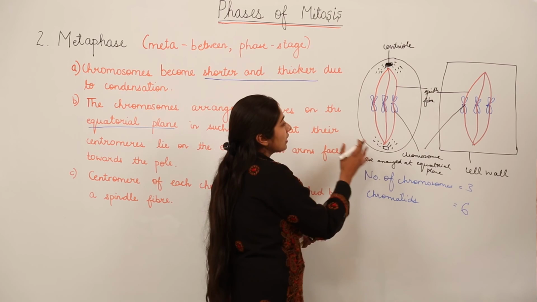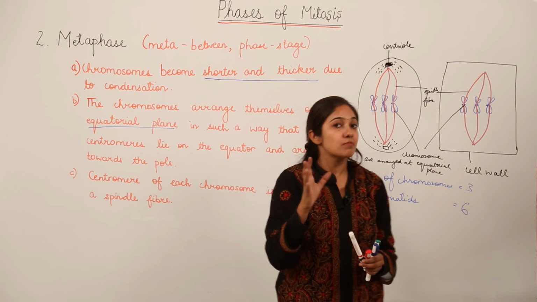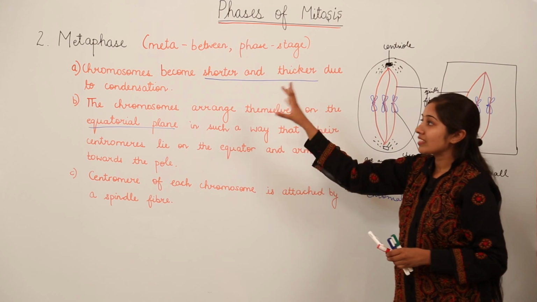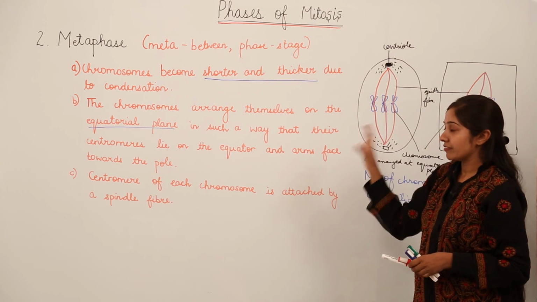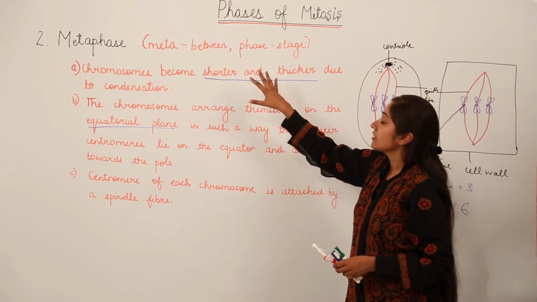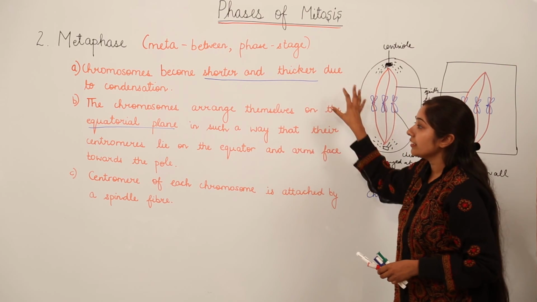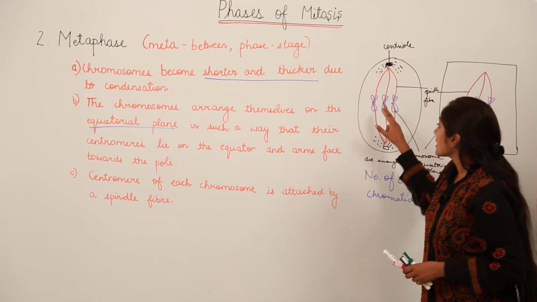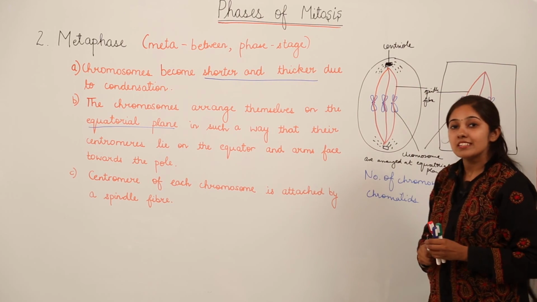And then you all know that you have to make diagrams, that is a must. Make very neat and clean diagrams along with the points that you will write in case of the second stage of mitosis, that is the metaphase stage. The keywords are: the chromosomes become shorter and thicker, they arrange themselves at the equatorial plane, and the centromere of each chromosome is attached by what? They are attached by spindle fibers.